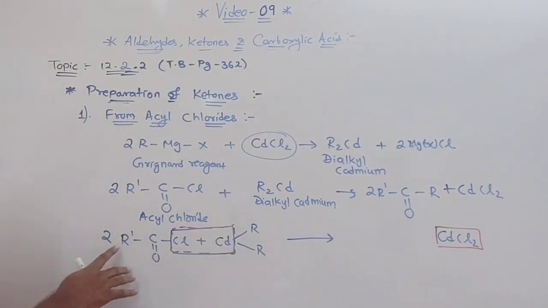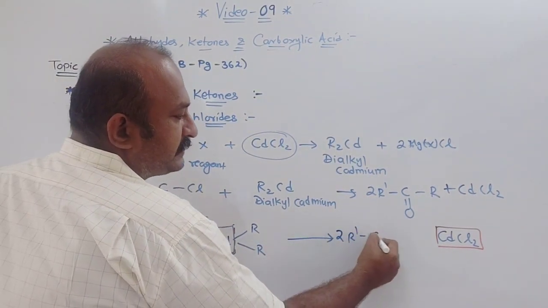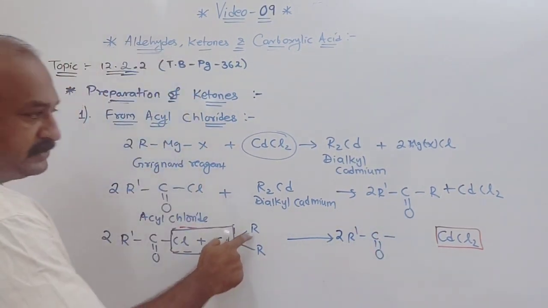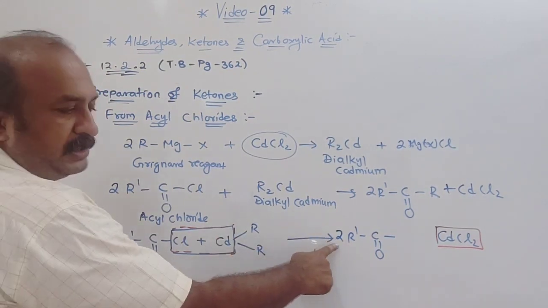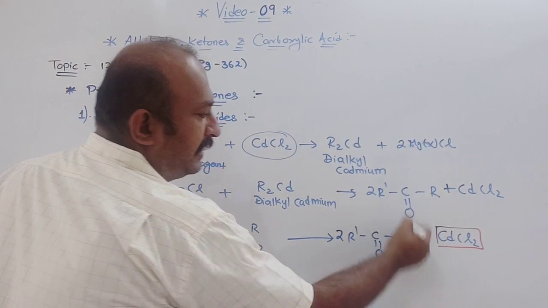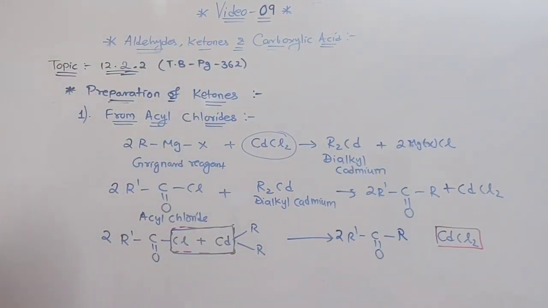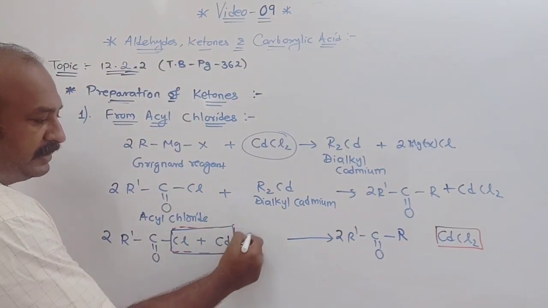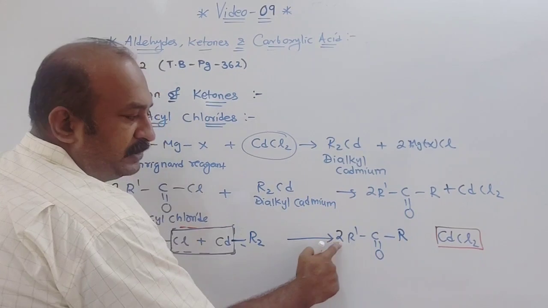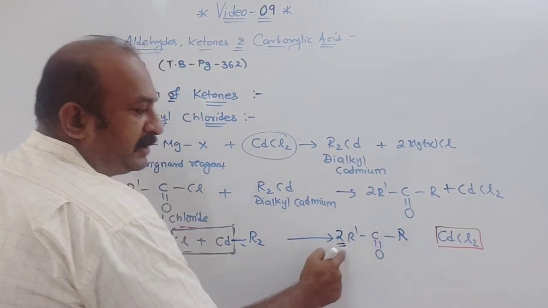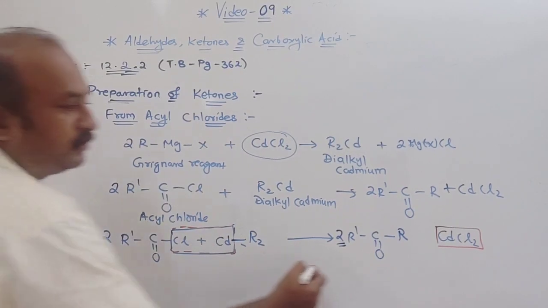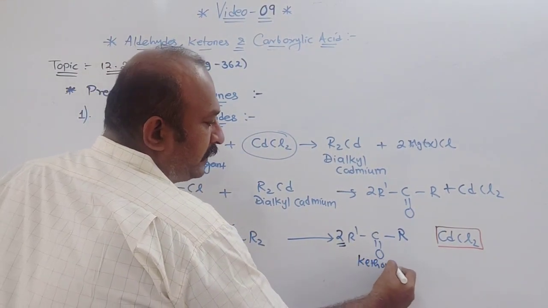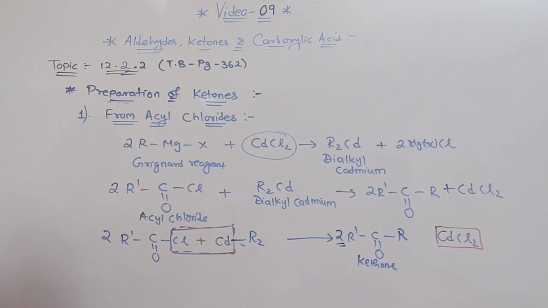Now what is left out? You can see 2 R'. Understood? 2 R'-C=O, and here you can see 2 R are there, but since 2 molecules is already written in front, I write here R. Or if not, you can write R2, but since the 2 is already written as a molecule, we don't need to write R2. So this is the ketone you get. I think this part is clear to you.